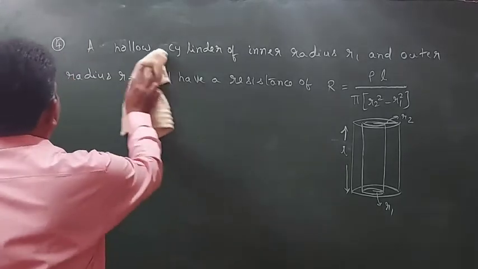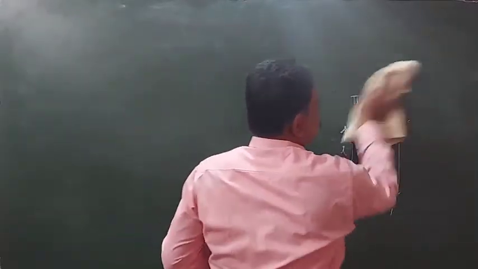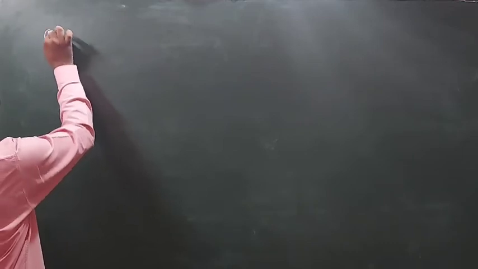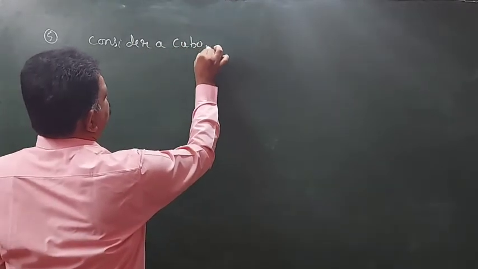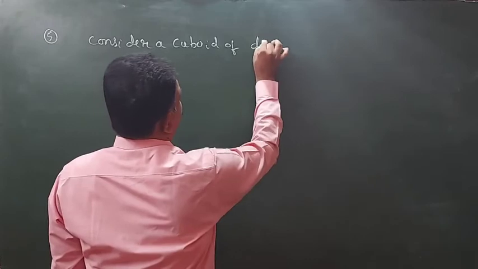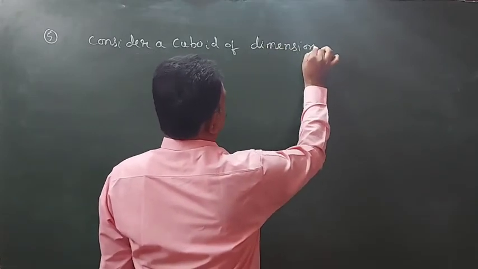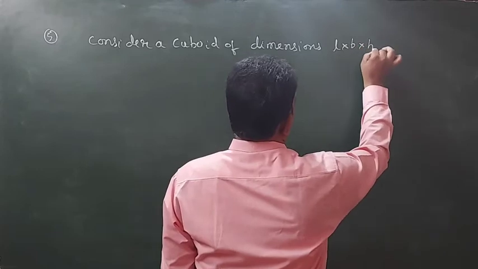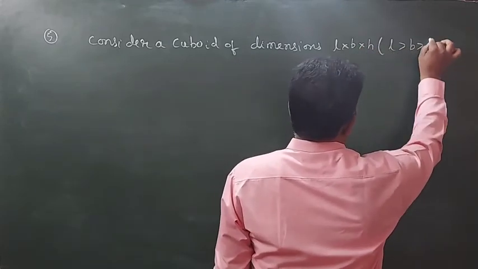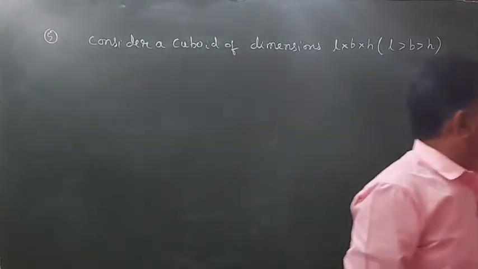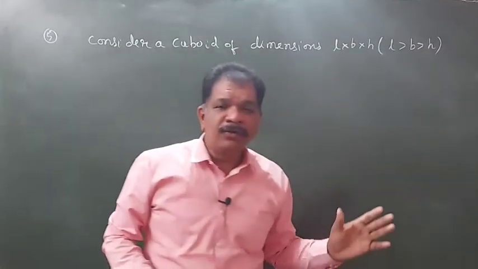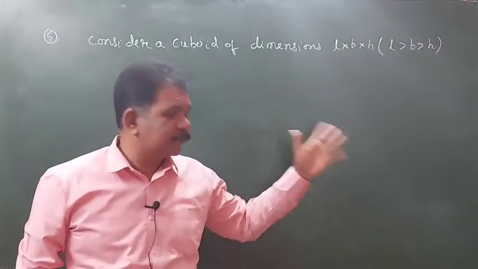Next, a cuboid is there. Consider a cuboid of dimensions L into B into H, L greater than B greater than H. For example, a cube will have equal lengths.